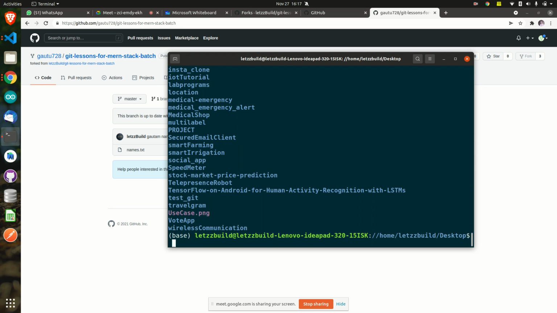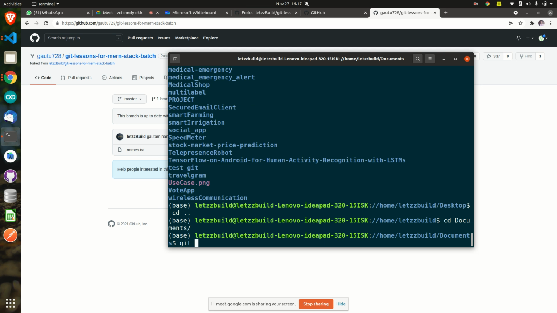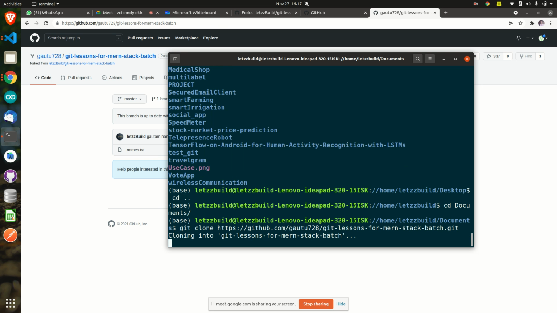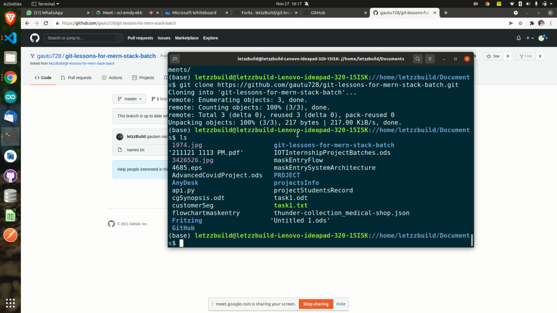Yeah, desktop is here. I'll just clone this. Okay. If not, get desktop. Let's go inside documents, cd documents, and I'll clone this. How to clone it? Git clone, paste the link. Hit enter. It should say something like this. It is completely cloned, 100% completely cloned. How to check whether it is cloned or not? I'll do just ls here, and I must see the repository here.